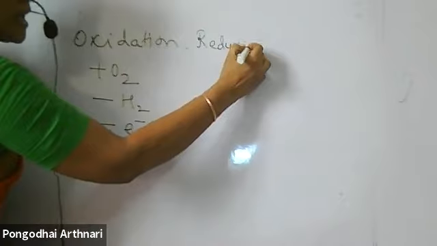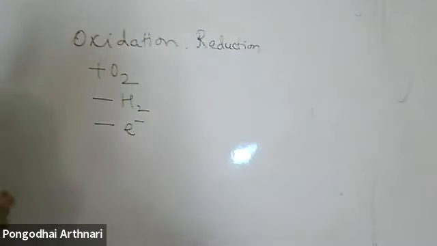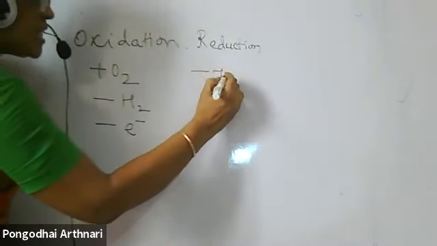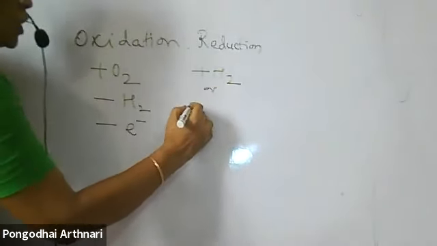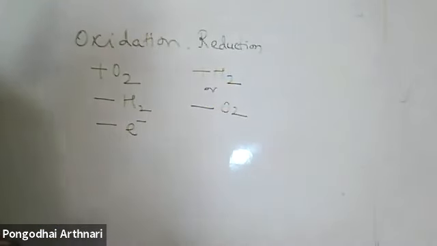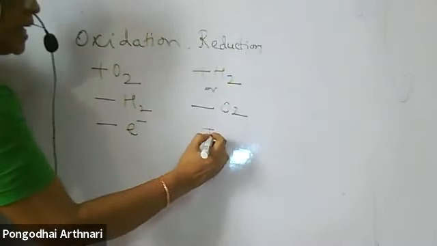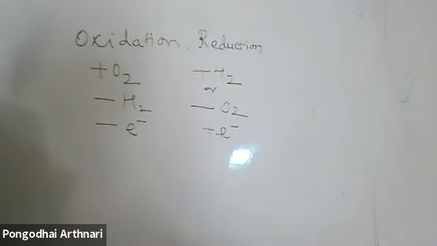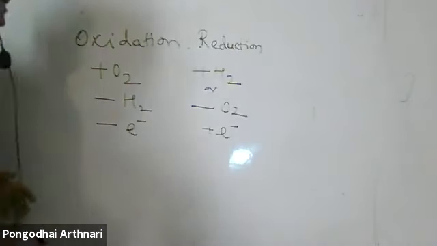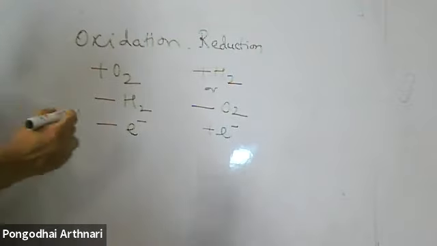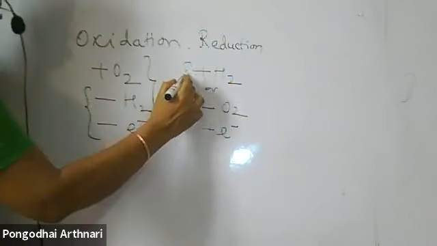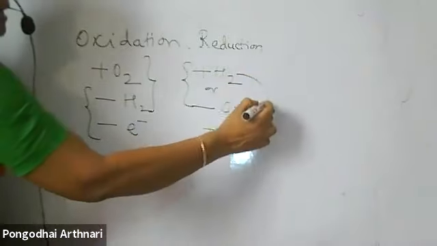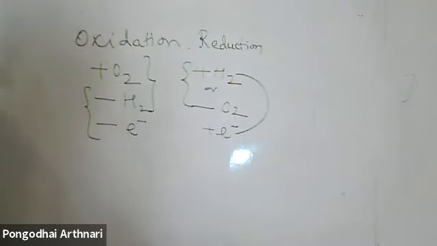A reduction reaction is a reaction in which there is an addition of hydrogen or removal of oxygen or gain of electrons. To keep in mind, hydrogen and oxygen go opposite to each other. Hydrogen and electrons go in the same way.